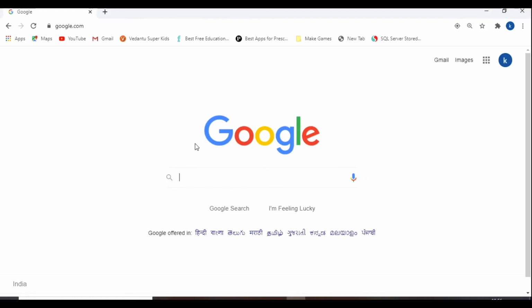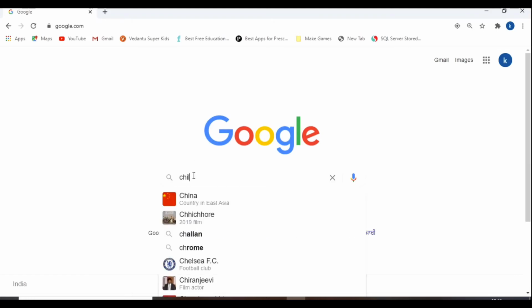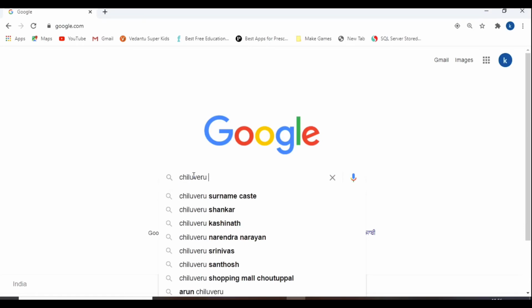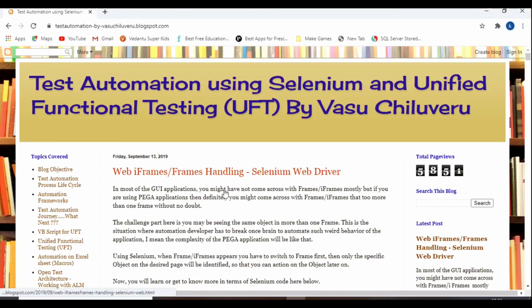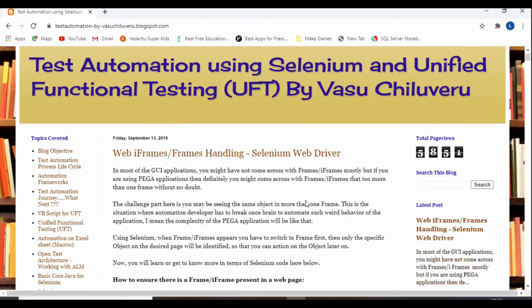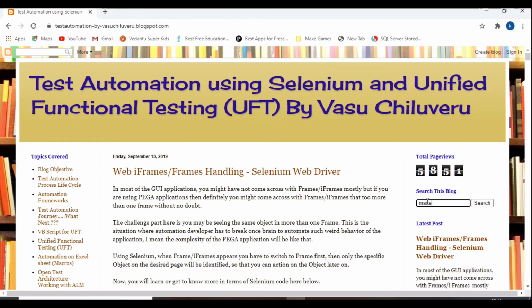Now I will take you to my own blog where you will know all the details related to the difference between Java project and Maven project. Just type my name in Google, it will take you to my blog. So here, just try for Maven project.